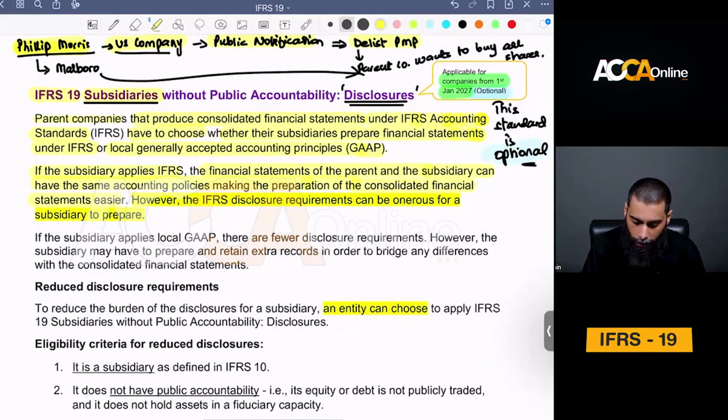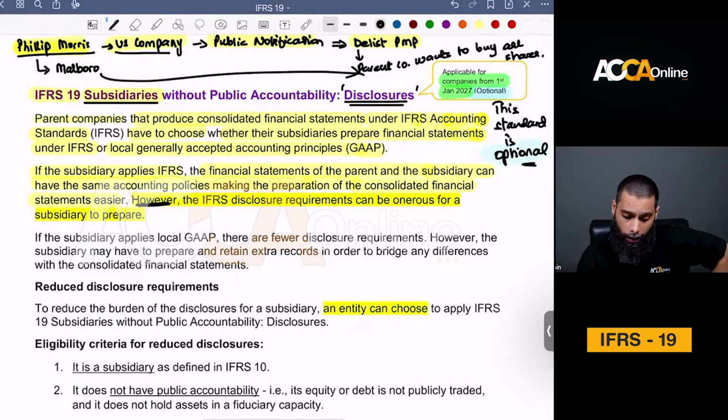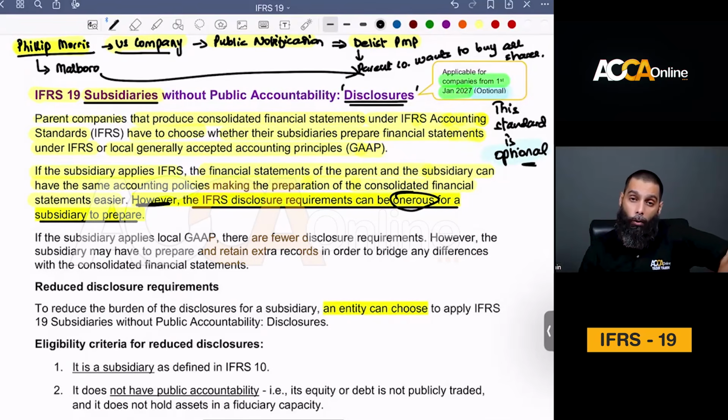However, this is the main issue that we are discussing under this accounting standard. The IFRS disclosure requirements can be onerous for a subsidiary to prepare. So even if your subsidiary applies IFRS, maintaining data for all the detailed disclosures which are required under IFRS can be cumbersome. We are not asking subsidiaries not to apply IFRS.